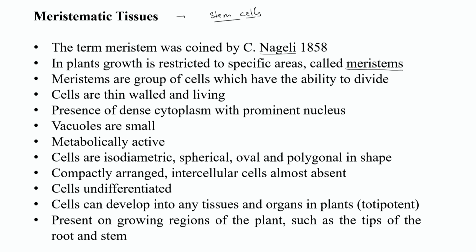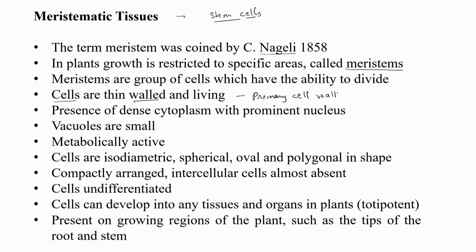The cells present in these meristems are thin walled and living. Definitely they have to be living because they are continuously dividing. Their walls will be thin, basically made up of primary cell wall only.